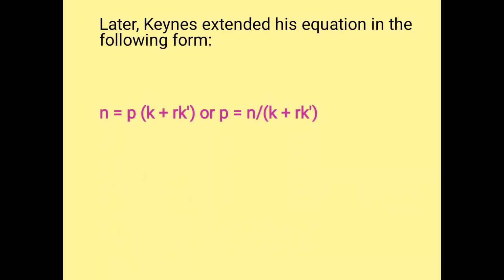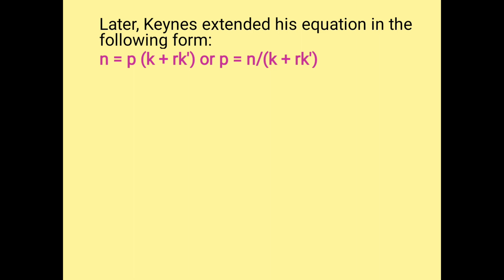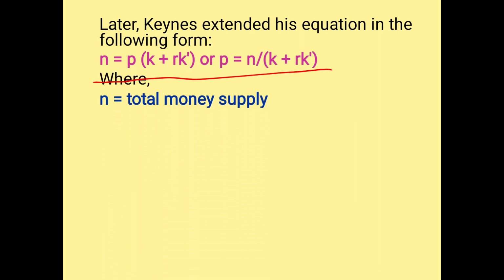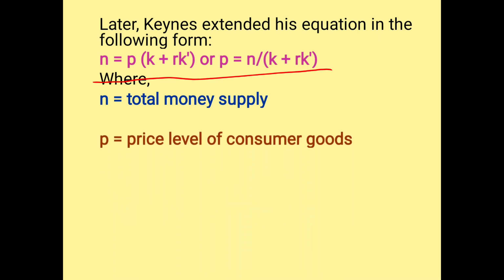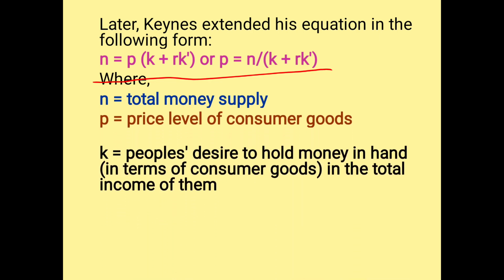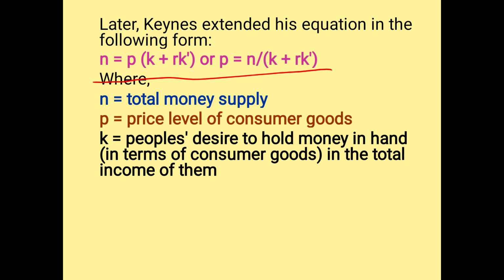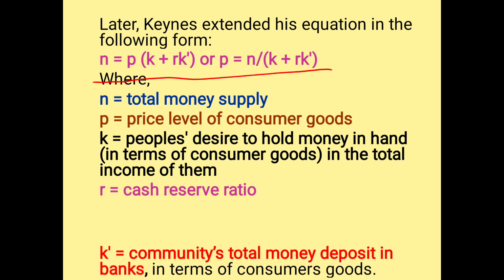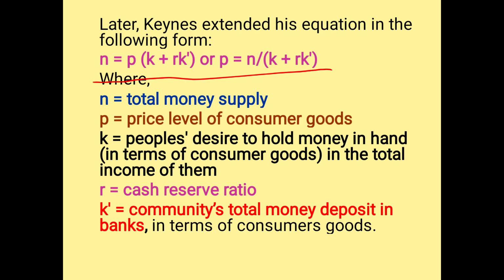So now you can see Keynes has extended the equation. The equation has been extended as N is equal to PK plus RK dash, or you can put it as P is equal to N divided by K plus RK dash. Where N denotes money supply. P is representing price level of consumer goods. K represents the people who like to hold cash in their hand. And what does R represent? Cash reserve ratio. Under whose control is it? The bank controls the cash reserve ratio.